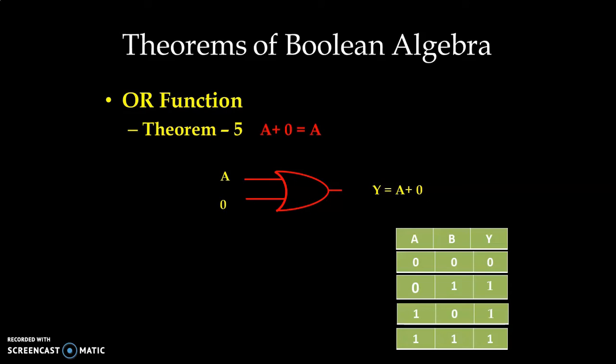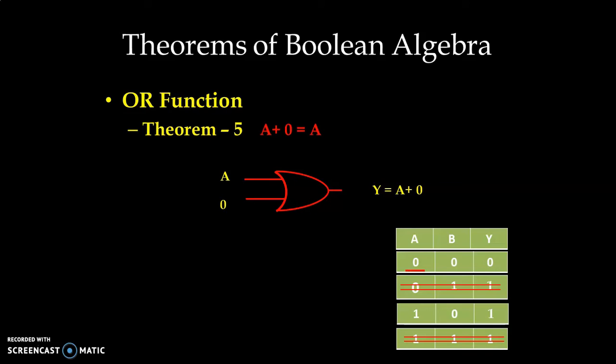Now it is given that another input, B input, is 0. So we will eliminate the situation or input condition which indicates that B is equal to 1. So 0 1 and 1 1 condition has been eliminated. Now we have two input conditions, either 0 0 or 1 0.